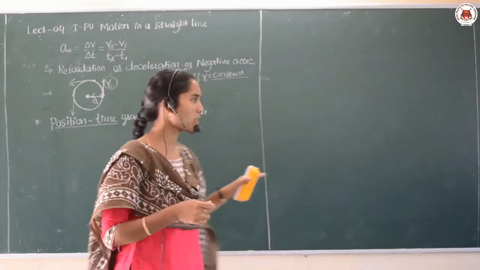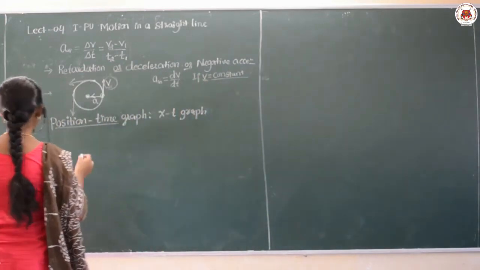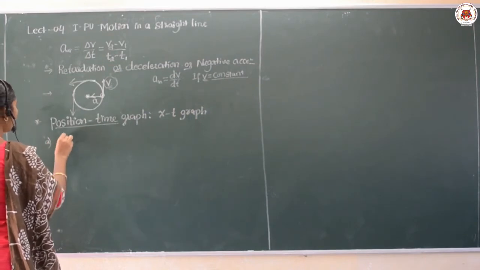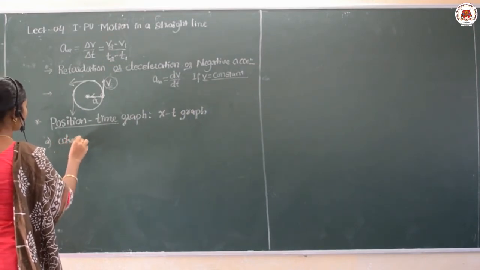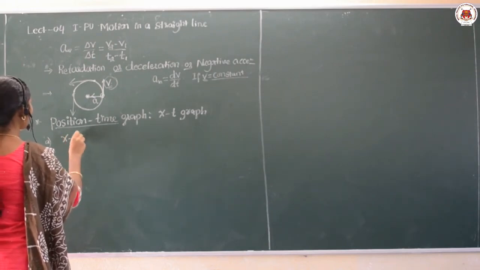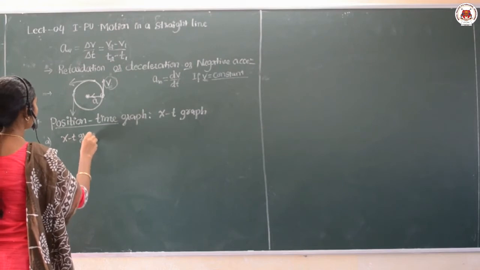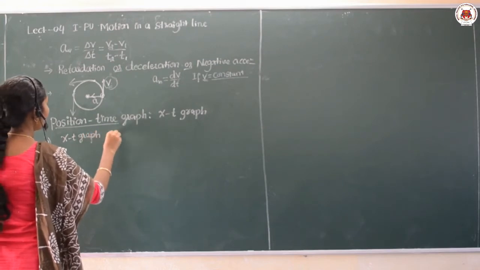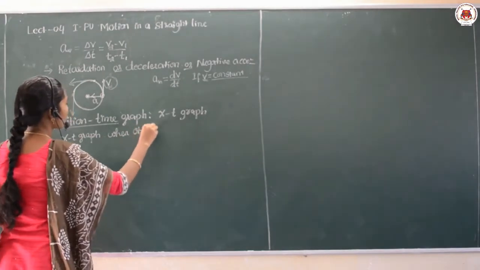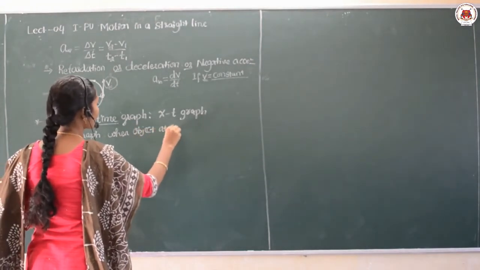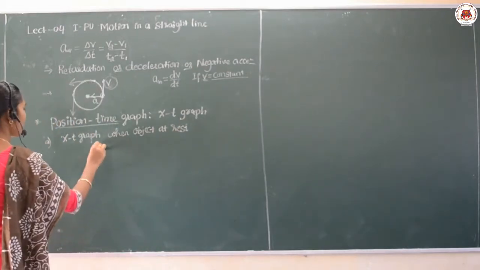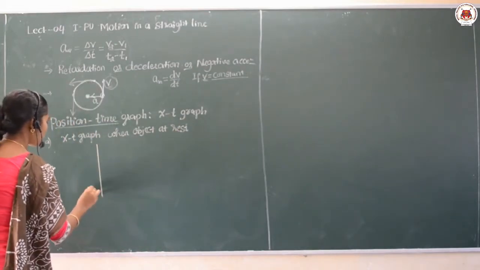First I will draw the xt graph when the object is at rest. When the object is at rest, how will be the nature of the position time graph?